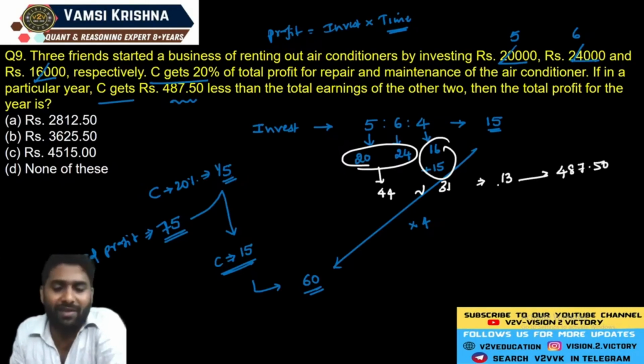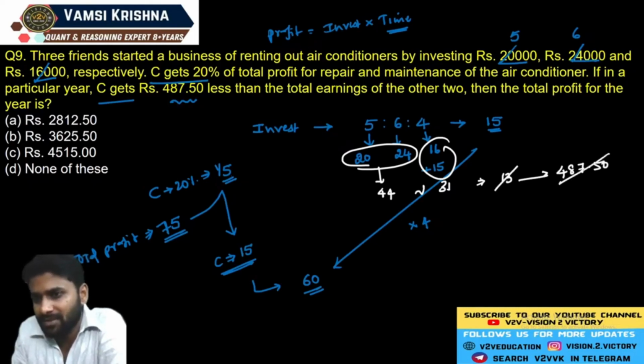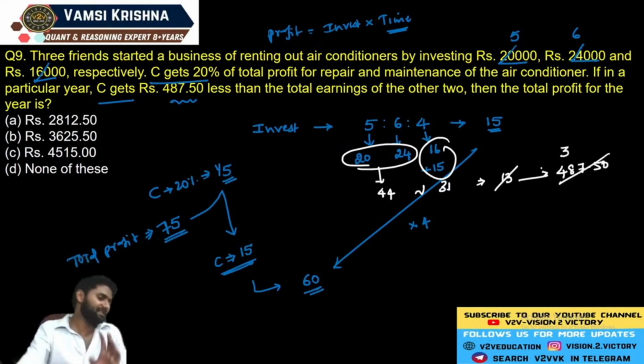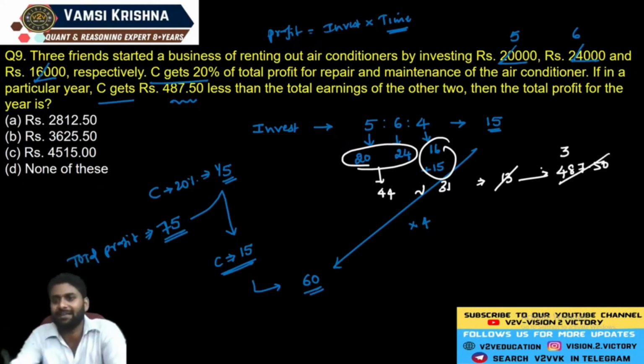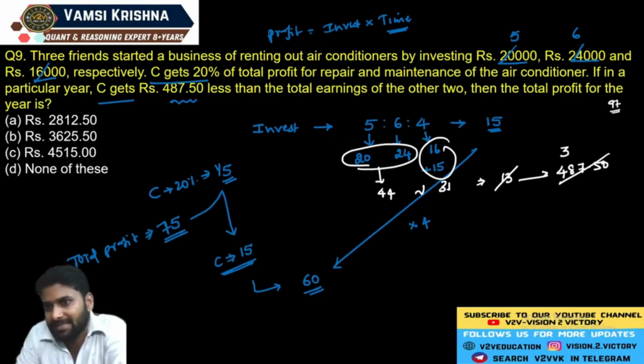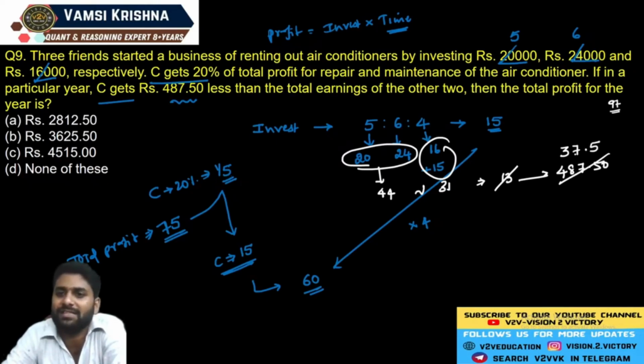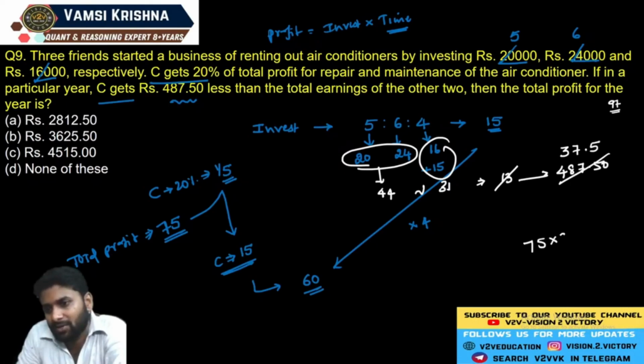Now check, what is the value of each unit? 13 ones are 13, 13 threes are 39, 39 means again 97. Then 13 sevens are 91, and 13 times 0.5, so it's a value of 37.5. Now, what is the total profit? 75 is multiplied by 37.5. 37.5 is equal to 300 by 8.